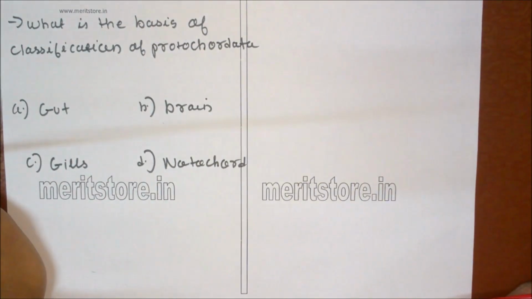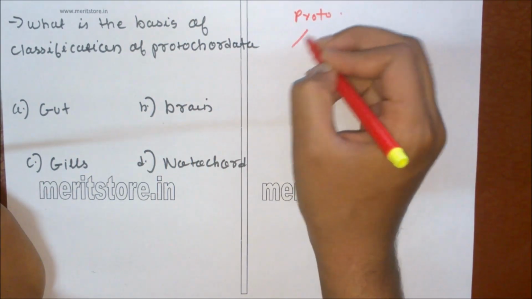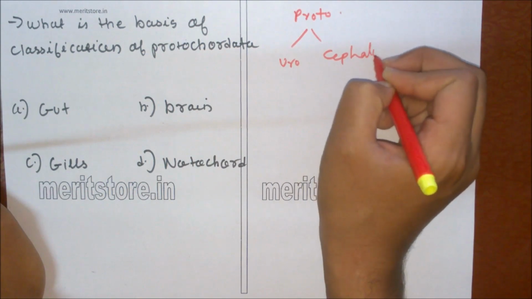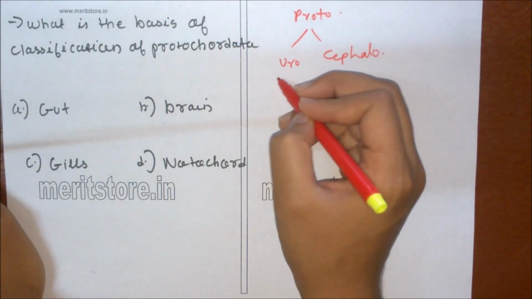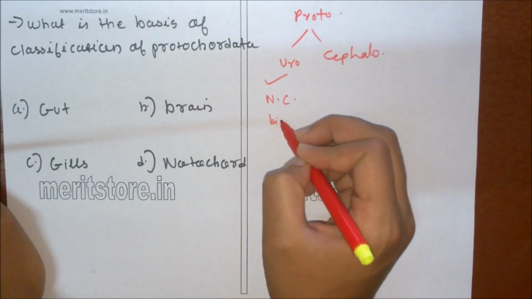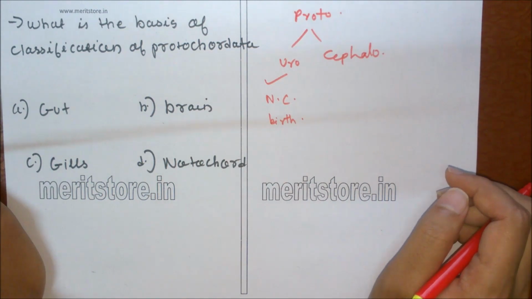This is the basis of classification of protochordata: A. gut, B. brain, C. gills, D. notochord. Protochordata includes Urochordata and cephalochordata. These are classified on the basis of notochord. Urochordata have notochord present only in the larval tail, and then it disappears.